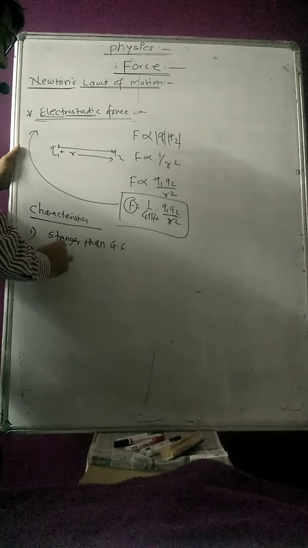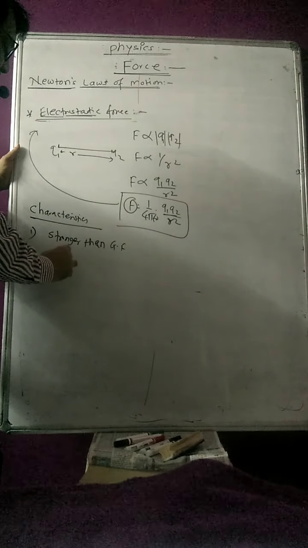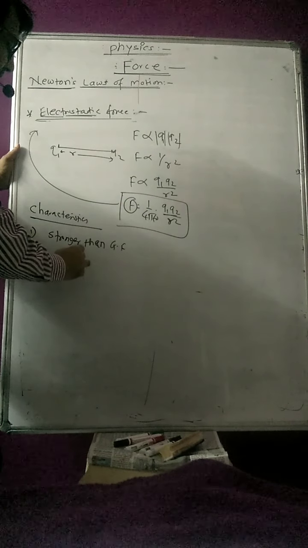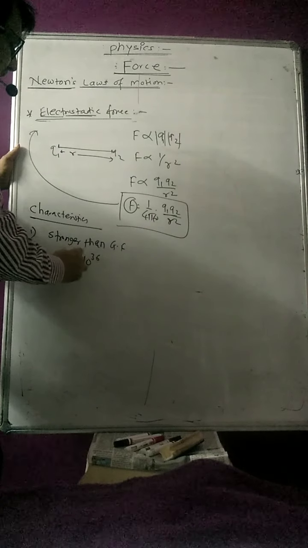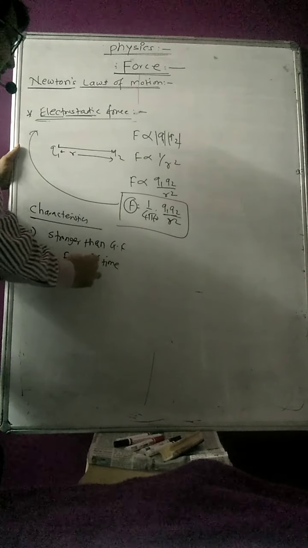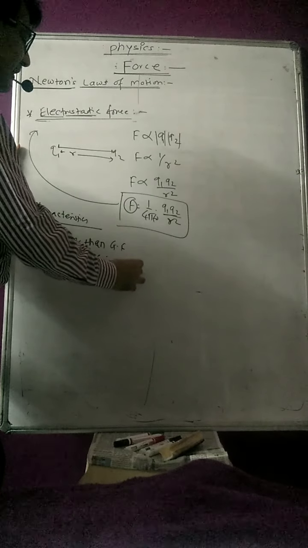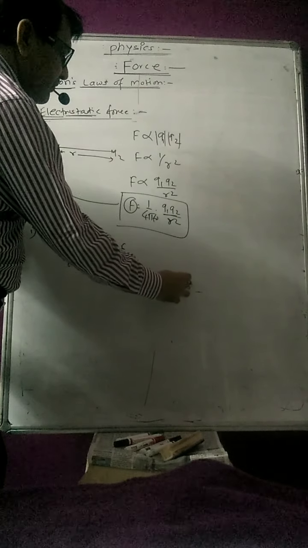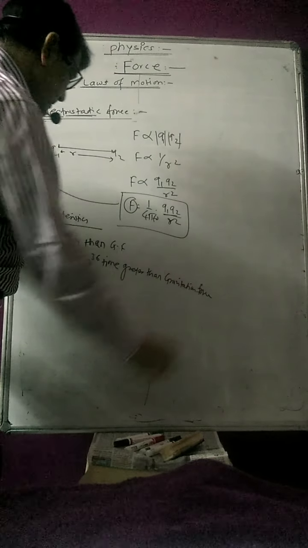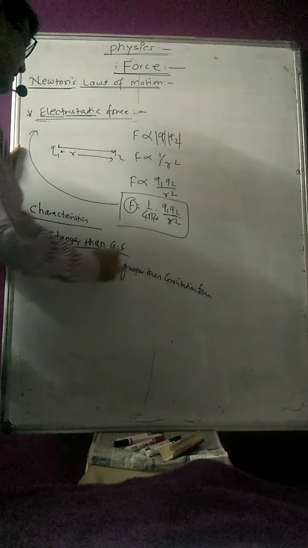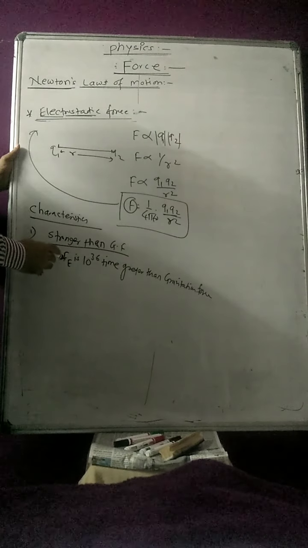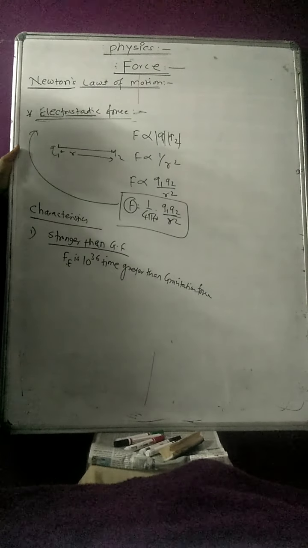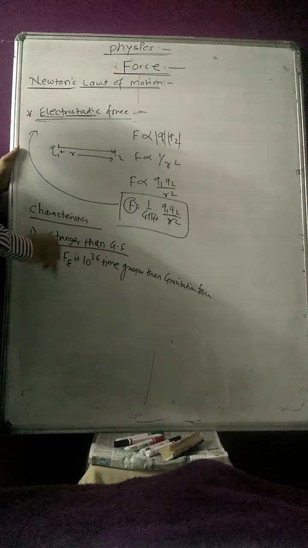The electrostatic force is 10 raised to 36 times greater than the gravitational force. You just remember that it is stronger than gravitational force, but by how much: 10 raised to 36 times. So that will be your first characteristic.